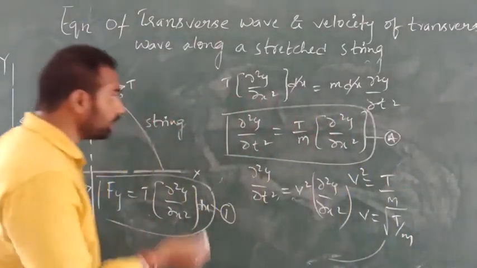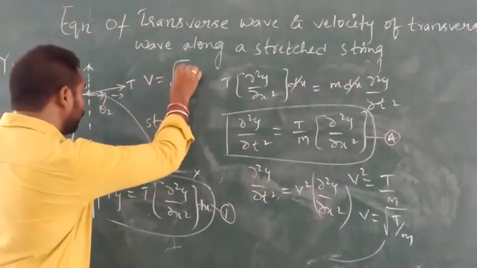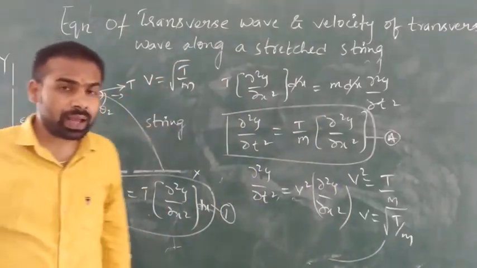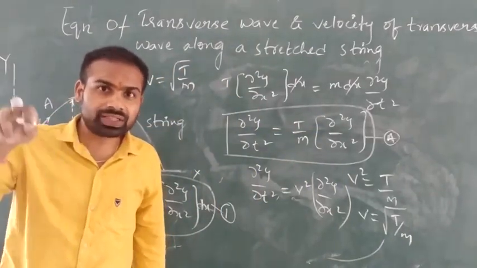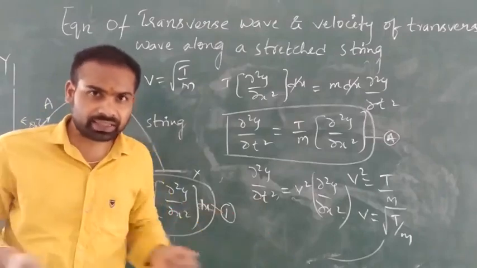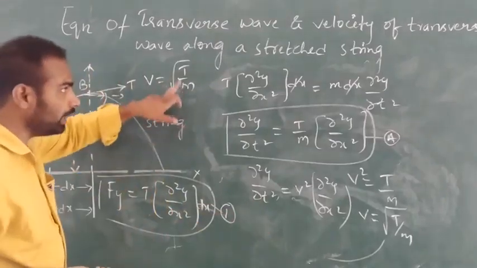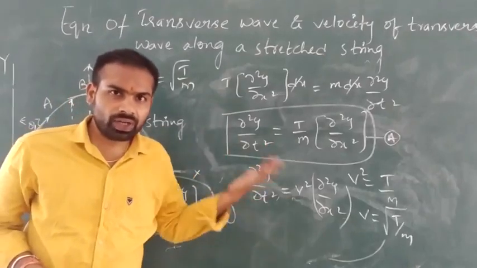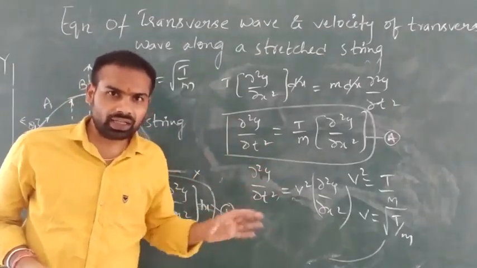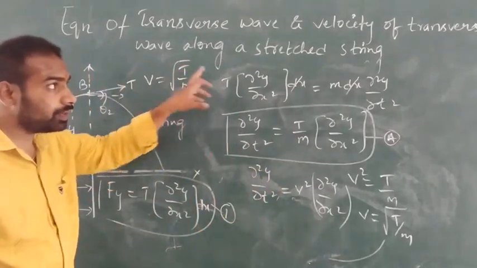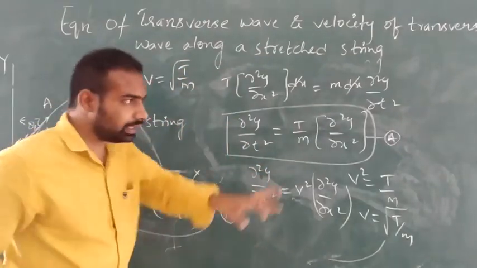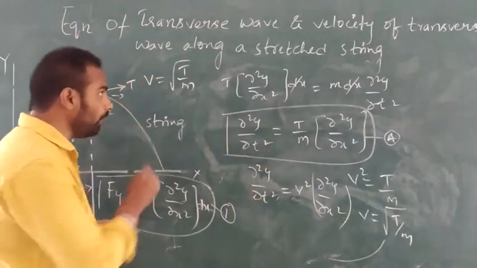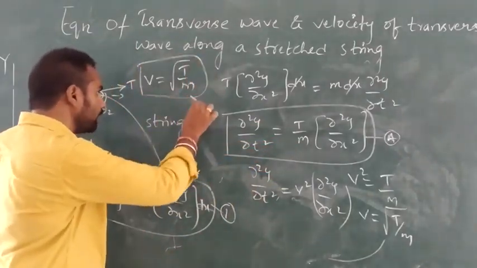So the velocity of transverse wave is root T by m, where T is the tension of the string and m is the mass per unit length. So this is the equation of the transverse wave, and this is the velocity of the transverse wave along the stretched string.